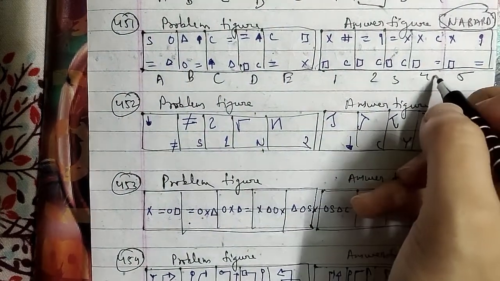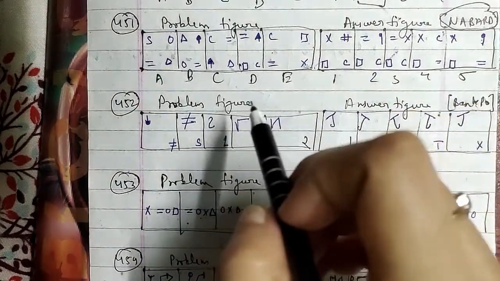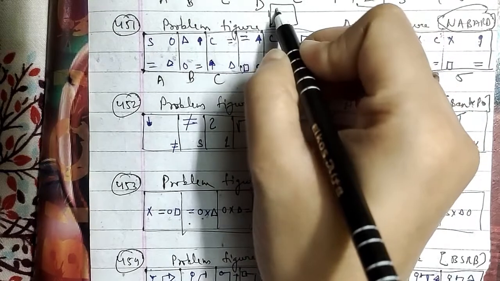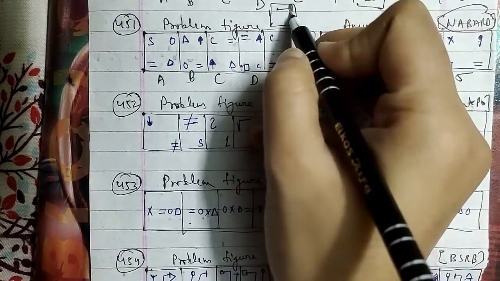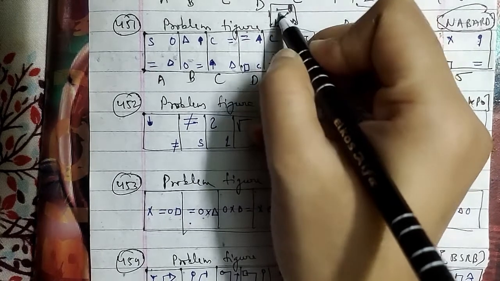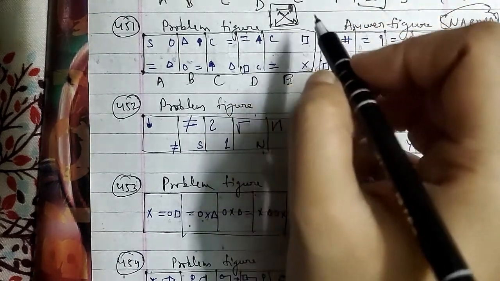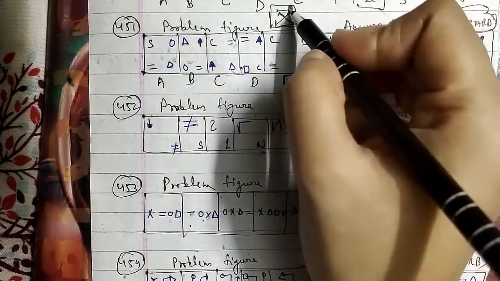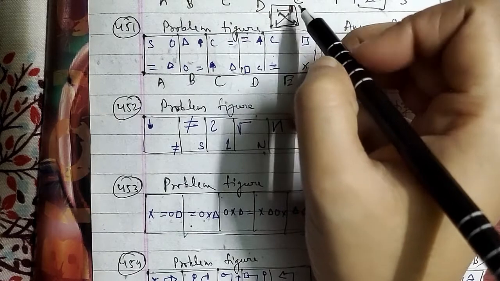In the same case, the symbols move in this order: this will move here, and this will move here, and then this will move here, and this will move here. The symbols move in this direction in the first step, and the symbol that is encircled here, at that position, gets replaced by a new one.